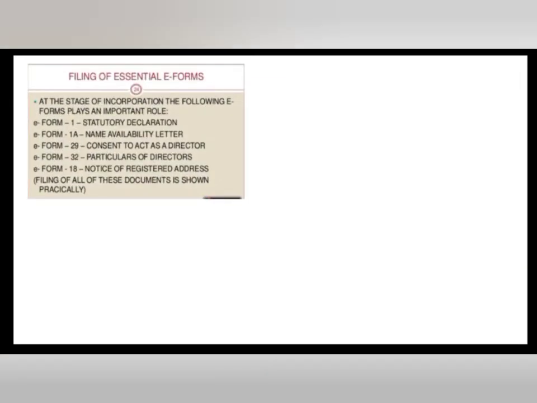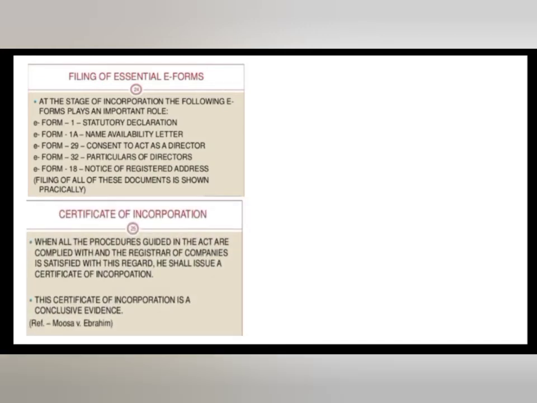Filing the essential forms: Form 1 statutory declaration, Form 1A name availability letter, Form 29 consent to act as a director, Form 32 particulars of the director, Form 18 notice of the registered office address. Certificate of incorporation: when the procedure prescribed in the Act is complied with and the registrar of companies is satisfied, he will register the company. He shall issue a certificate of incorporation. The certificate of incorporation is conclusive evidence.